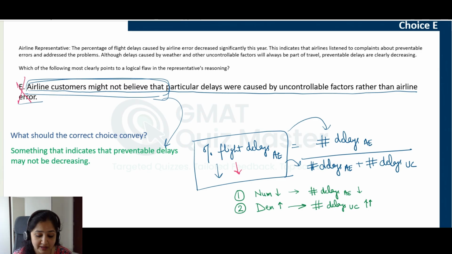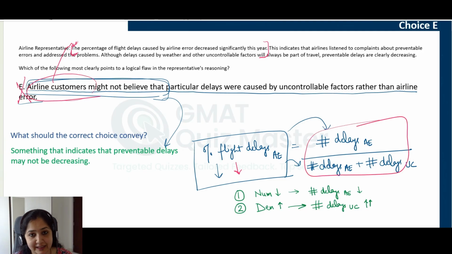You probably questioned the information that is given to us. You did not consider this information as a fact given to us, which happened irrespective of what the airline customers believed. Also, this belief of airline customers does not affect these factors that define the percentage of flight delays due to airline errors. So please update your bridge table accordingly.